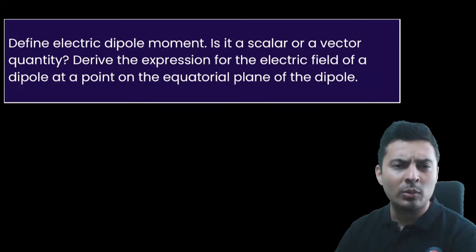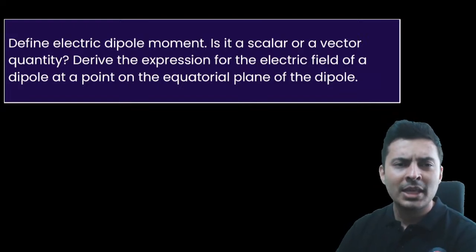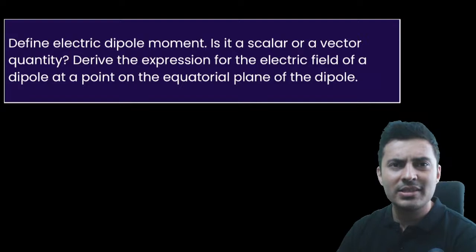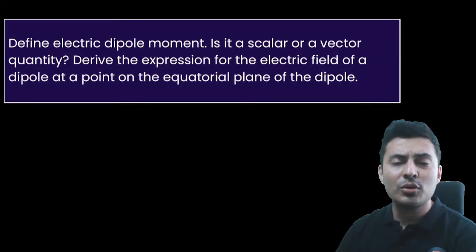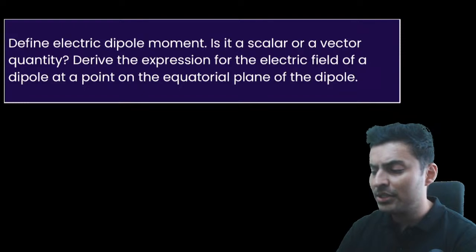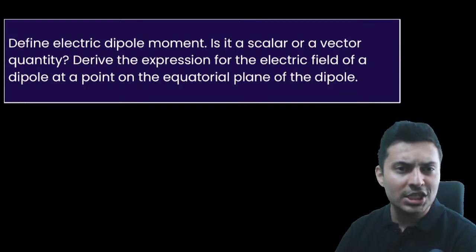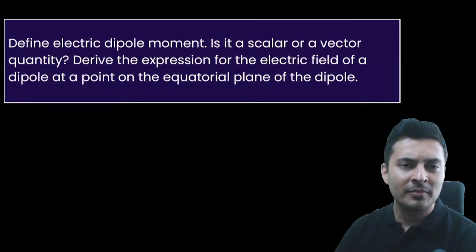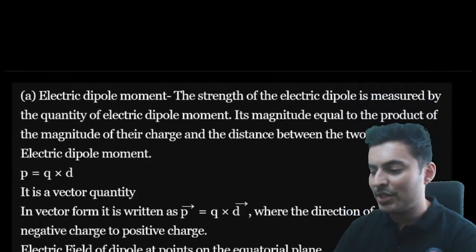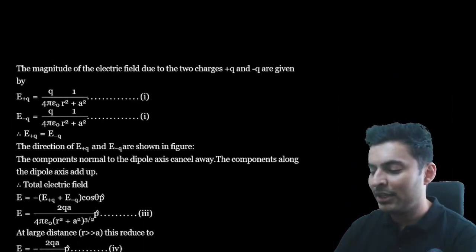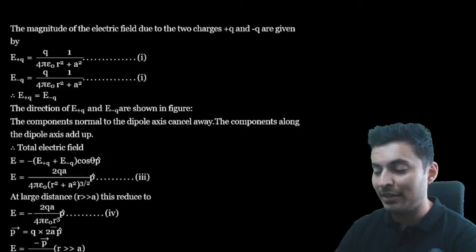Define electrical dipole moment. Is it scalar or vector? Electrical dipole moment. A dipole is two equal and opposite charges separated by a small distance. And the dipole moment is a vector quantity which goes from the negative charge to the positive charge. It is defined as the charge into the separation, right? So derive an expression for it. That derivation I have already done. So these kind of questions can come, my dear warriors.